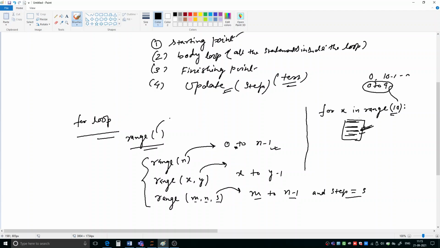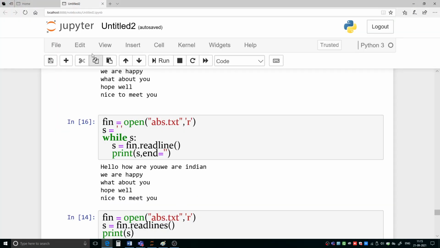Okay. So if anybody asks you how many times these statements will execute, what will be the answer? 0 to 9 means how many times? 10 times. So this loop is going to execute 10 times. Okay, means these actions will be repeated 10 times. Is it okay? So now let us go to the programming section, and there we will see the things.